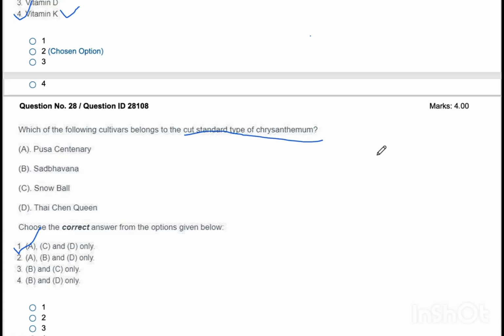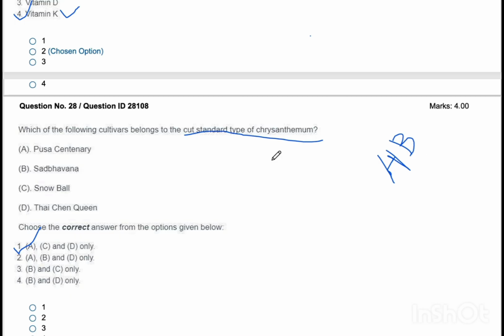Which of the following cultivars belong to the cut standard type of chrysanthemum? This is a question directly from the handbook of horticulture. Direct question. The options are Pusa Centenary, Sadbhavana, Snowball, and Tai Chen Kun.